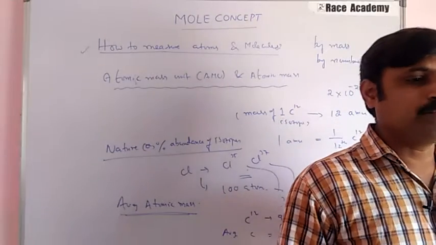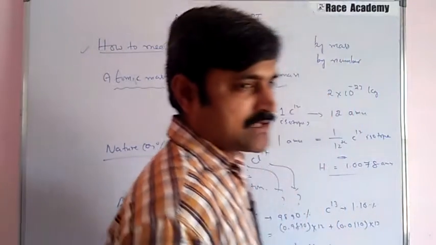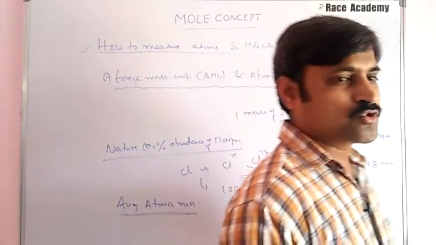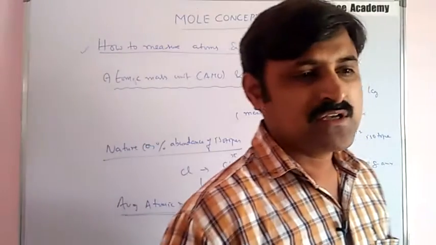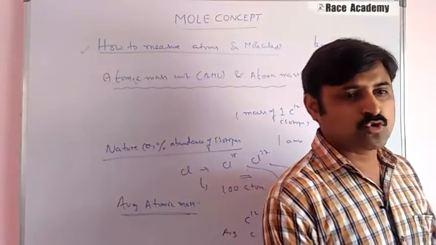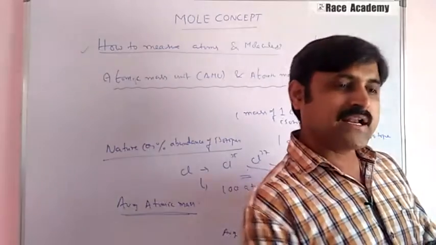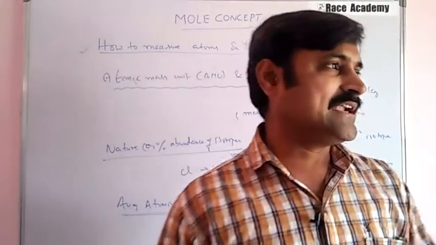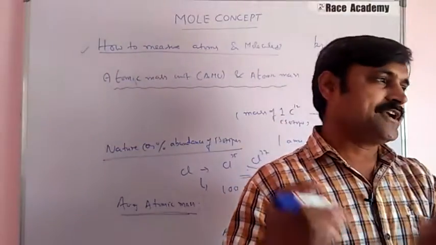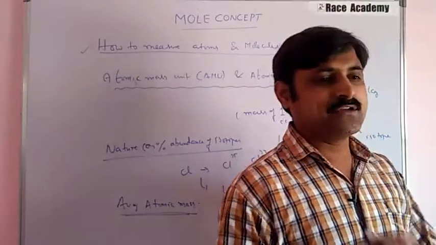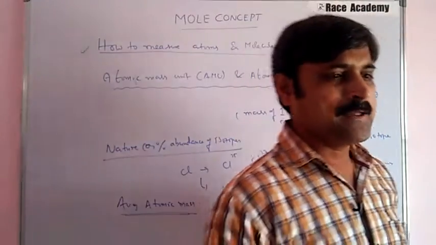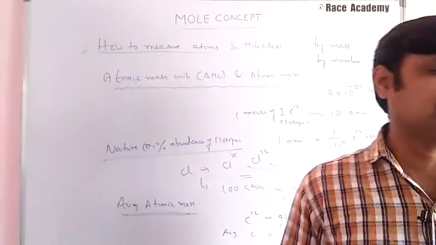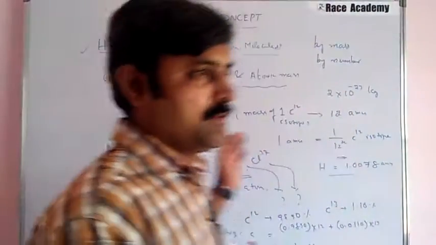An easy example: if 75% of students scored 70 marks and 25% of students scored 50 marks, then what is the average score? What you will do is write 75 into 70 plus 25 into 50, by 100, and you will get 65. This simple example shows how to find an average from the mathematical operations.